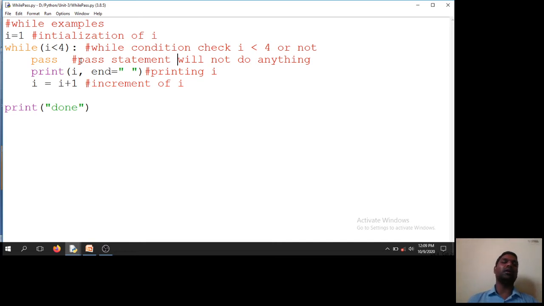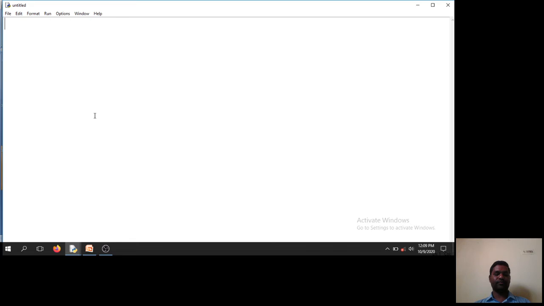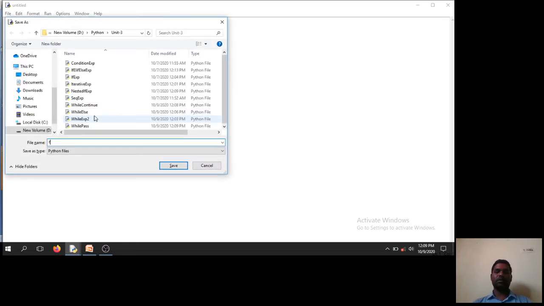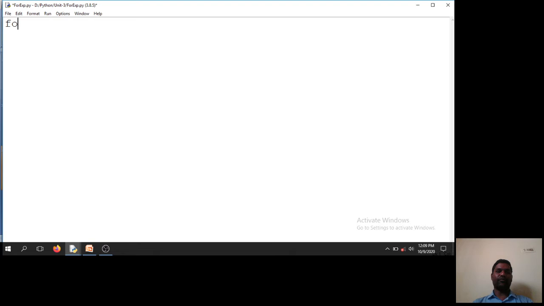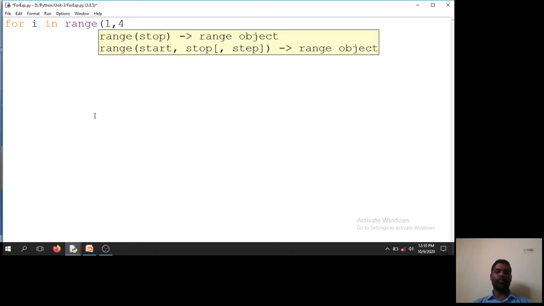Now we will see all the examples with the for loop. So for i in range 1 to 4.